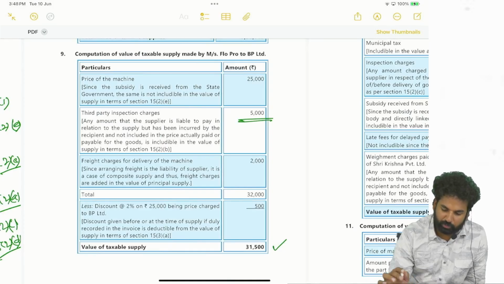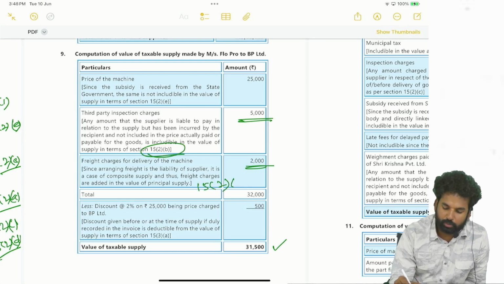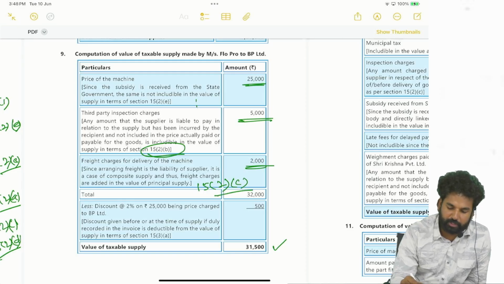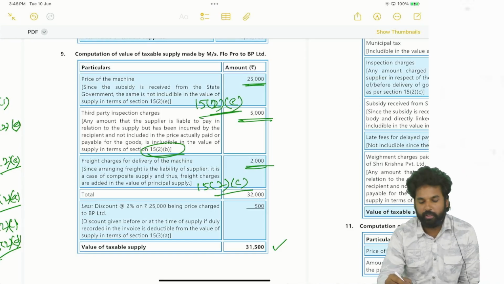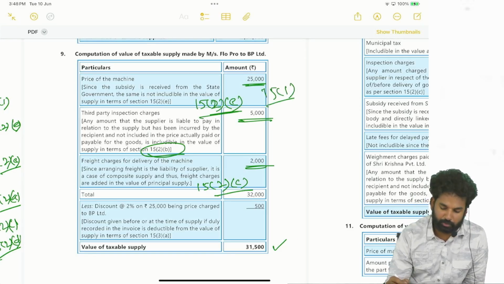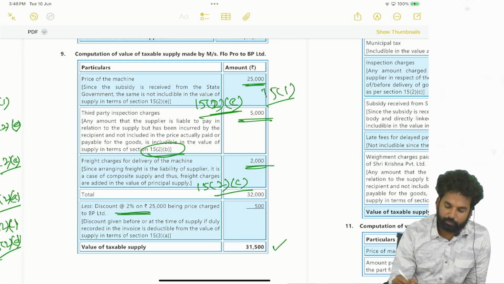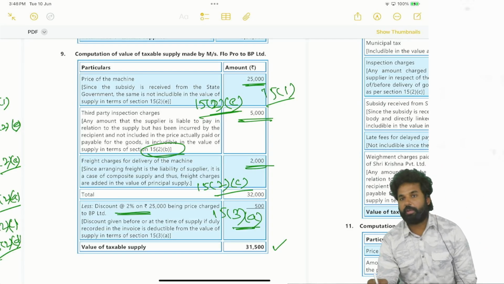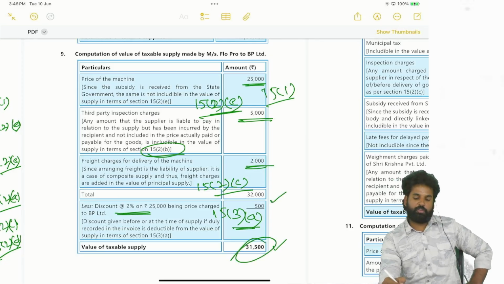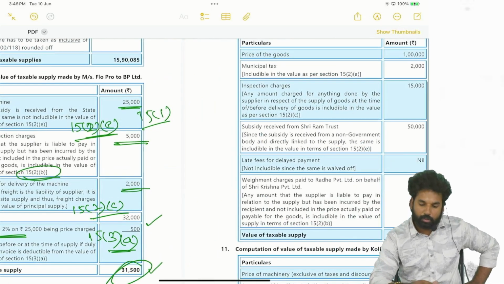See this, inspection charges 5,000, but clause is 15(2)(b). Next, freight charges 2,000. Clause is 15(2)(c). Okay, this 25,000 price of the machine, subsidy 15(2)(e). Subsidy has not been included, and section 15 subsection 1 also. Right. Next, discount 15(3) clause A. Discount at the time of supply. So minus 5,000. So 51. Okay.